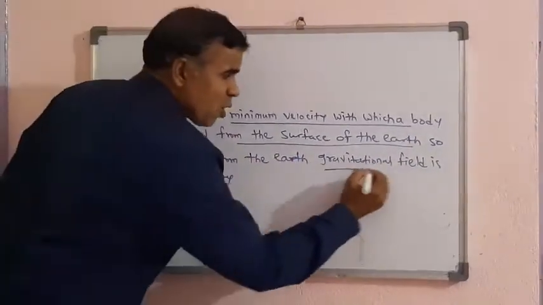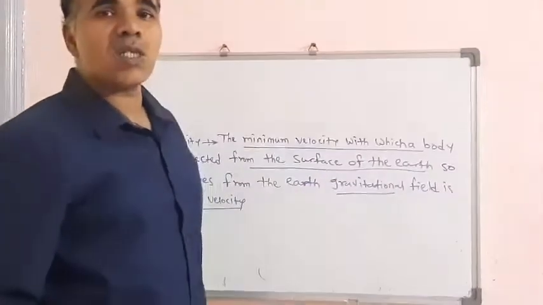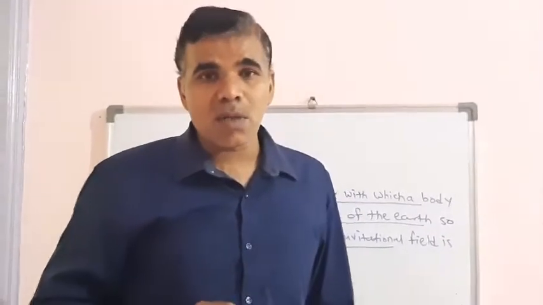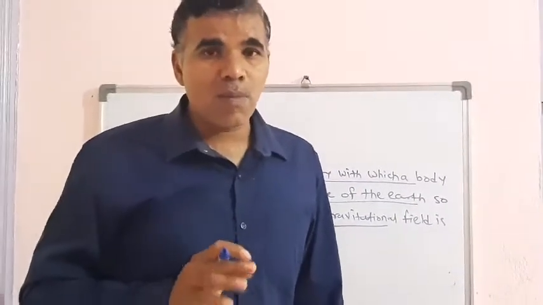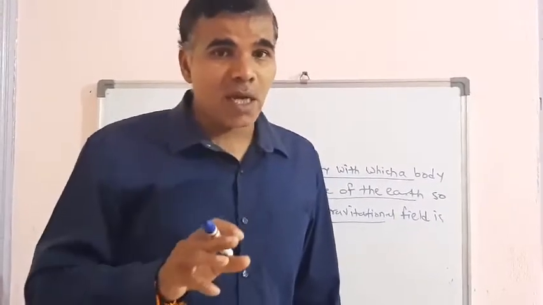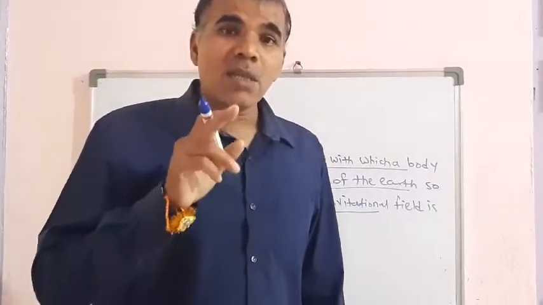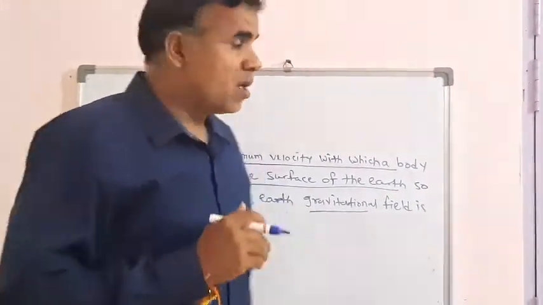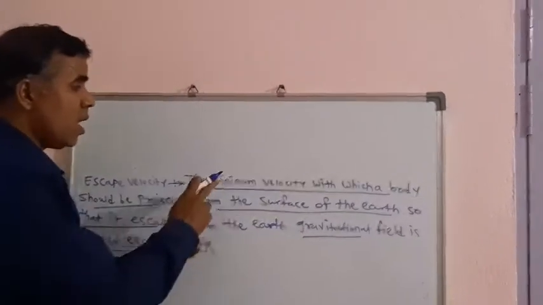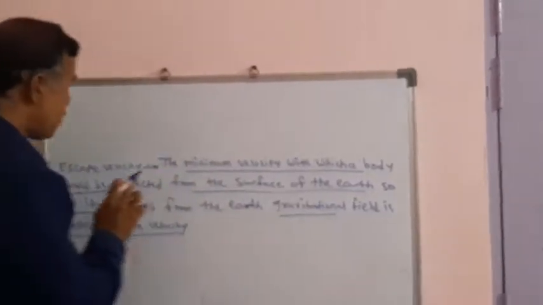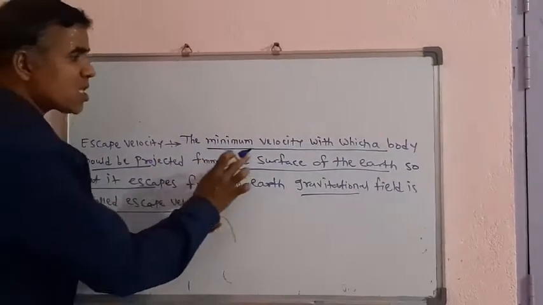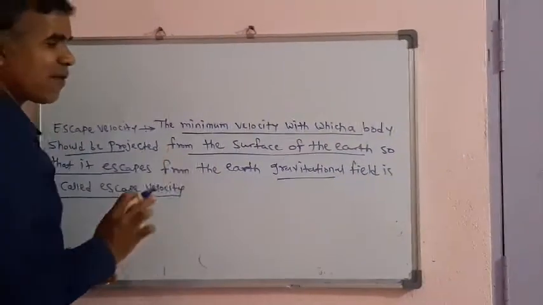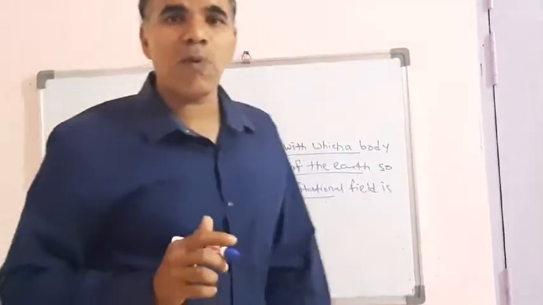So due to the escape velocity, an artificial satellite does not come back to the earth, does not fall on the earth, because the initial velocity is greater, larger, so it does not fall or return to the earth's surface. So the definition of escape velocity: the minimum velocity with which a body should be projected from the surface of the earth so that it escapes from the earth's gravitational field is called escape velocity.